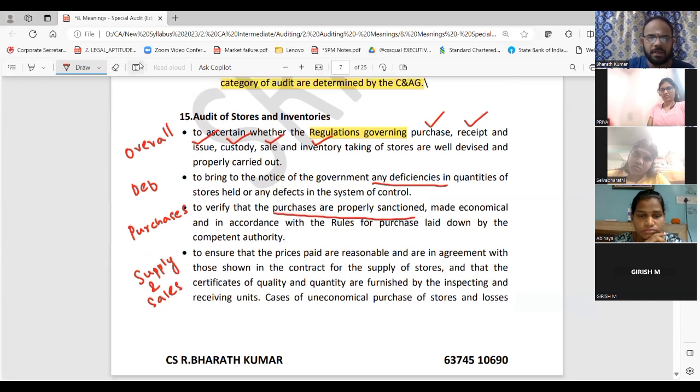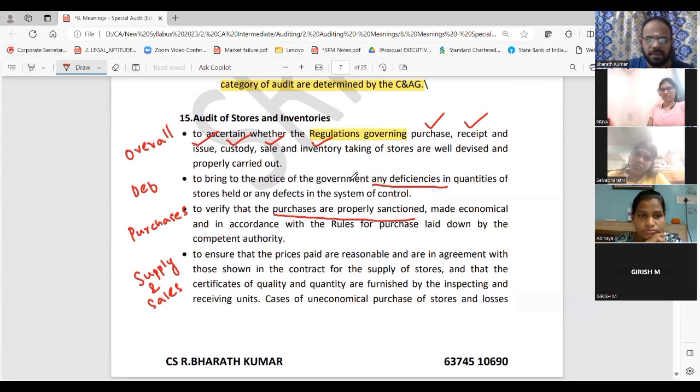Okay, so what I will underline here, I will say whether any deficiencies are there. Have you brought to the notice of the government any deficiency? Whether purchases are properly sanctioned. To ensure prices, as I just told you, prices paid are reasonable or in agreement. Same story, whether certificates of quality and quantity are done by the inspector.